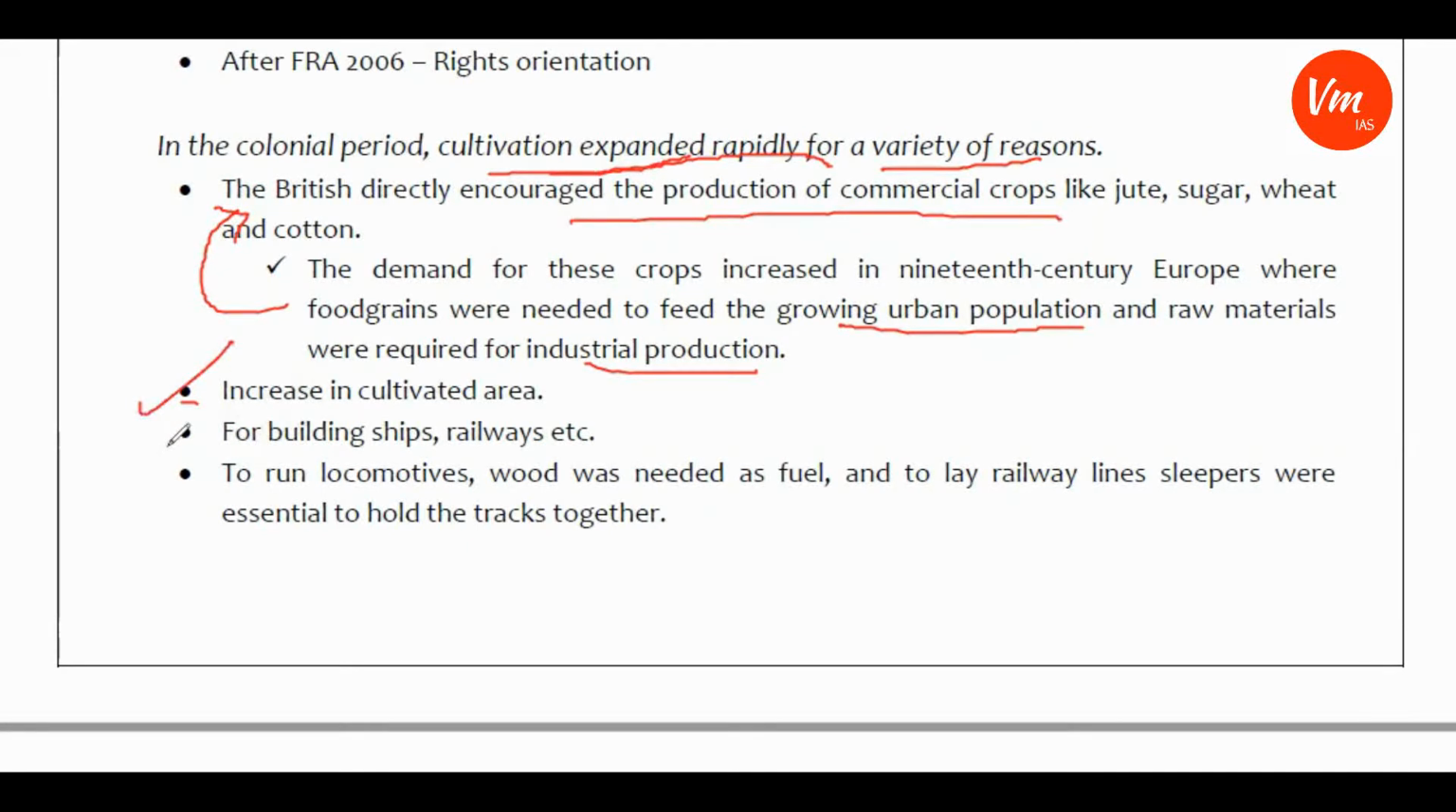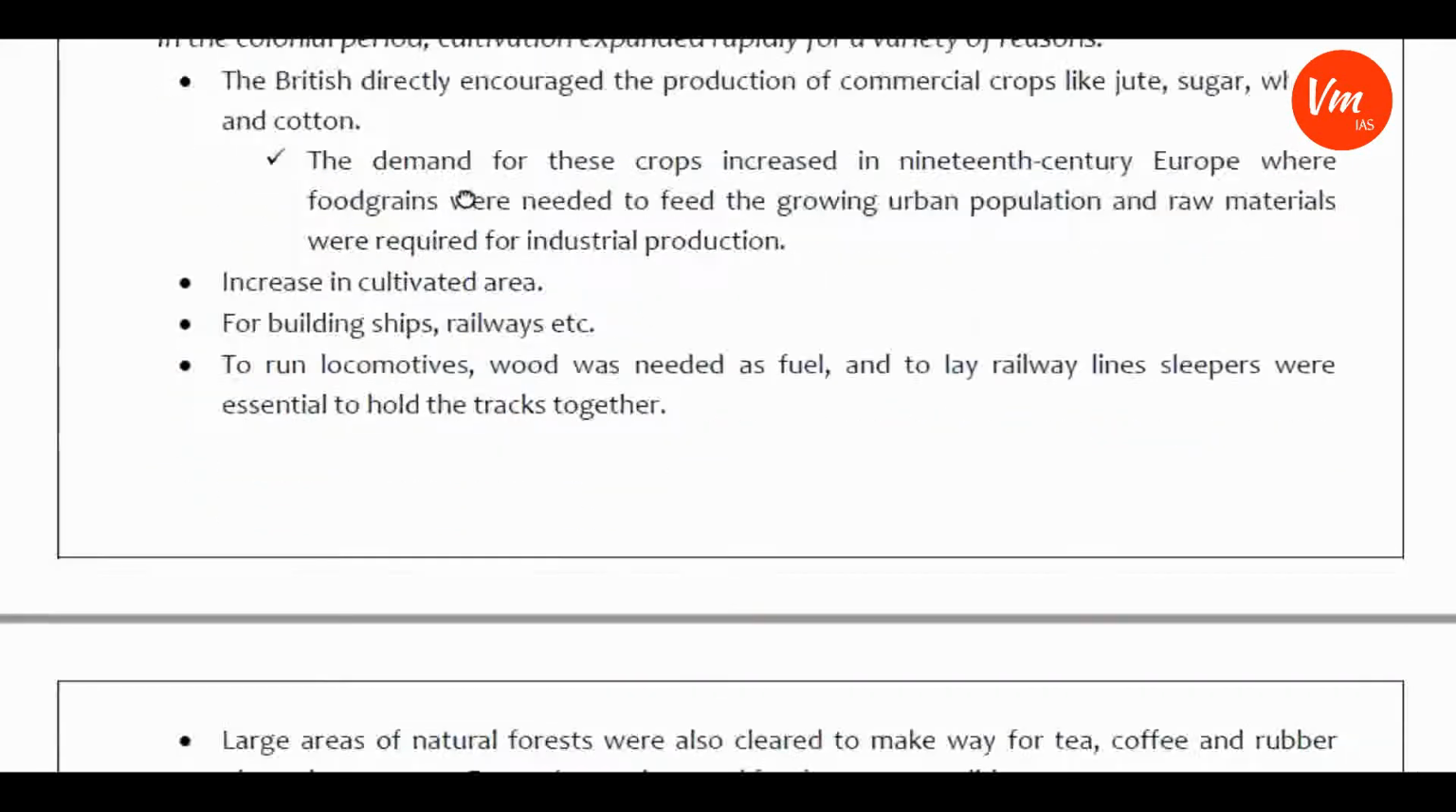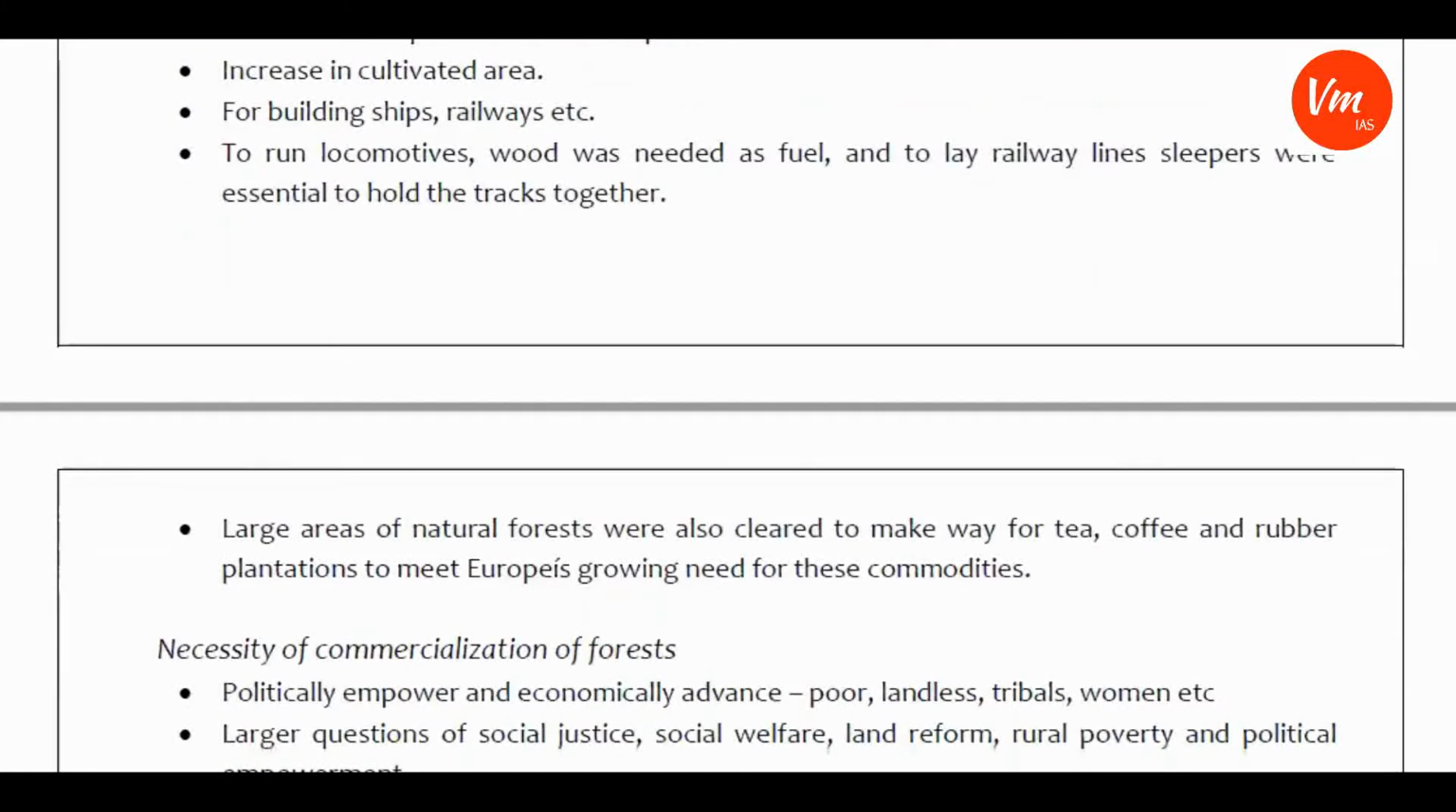And during colonial times, for building ships and railways, they tried to clear the forest and use the forest resources. So this is also one of the aspects. And one more aspect is that to run locomotives, wood was needed as fuel, and to lay railway lines, sleepers were essential to hold the tracks together. So, because of all these reasons and one more reason, large areas of natural forests were also cleared to make way for tea, coffee, and rubber plantations to meet Europeans' growing need for these commodities.